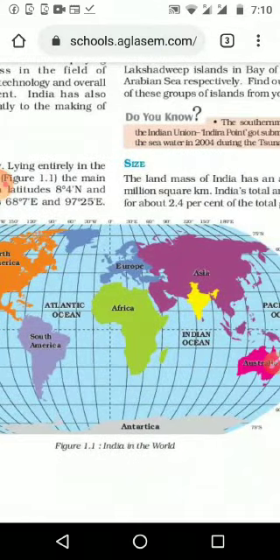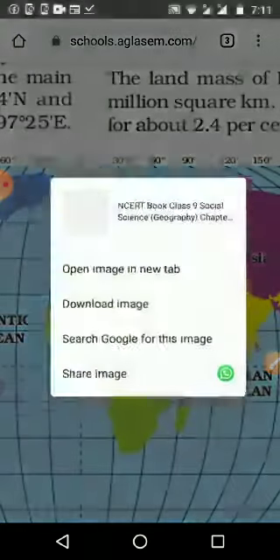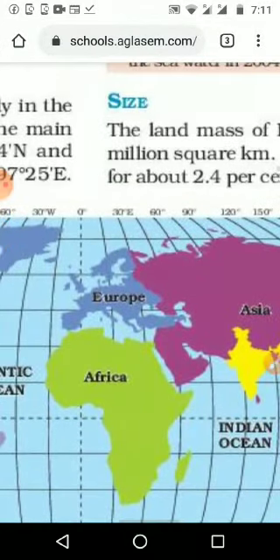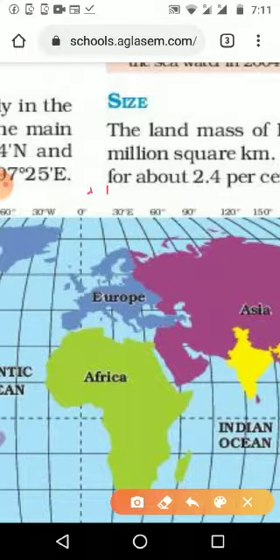Every 15 degrees we are adding 1 hour, that we studied in 6th standard. If this is 0 degree, that is the time of 0. Then when it is reaching the first line, that is the 15 degree, at that time we will add +1, then when it is reaching 30 we will add +2, like that.